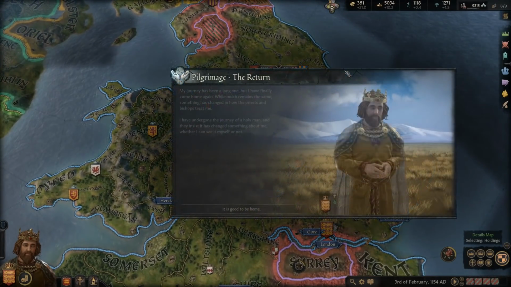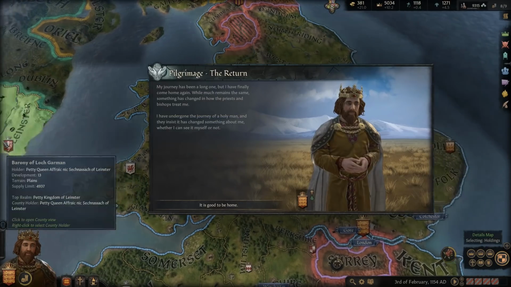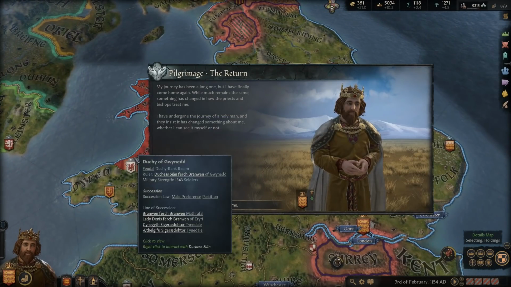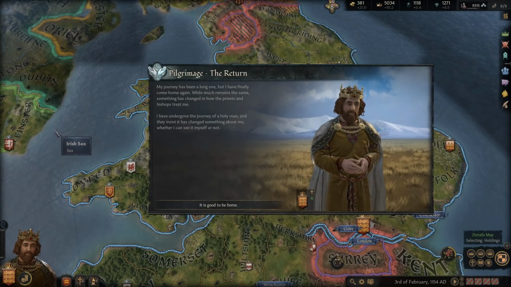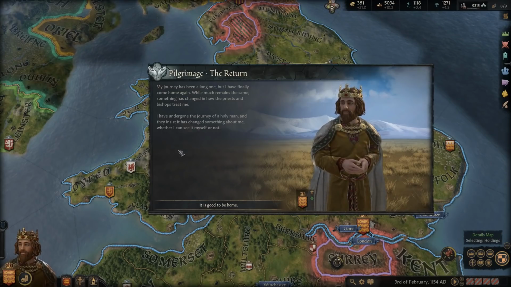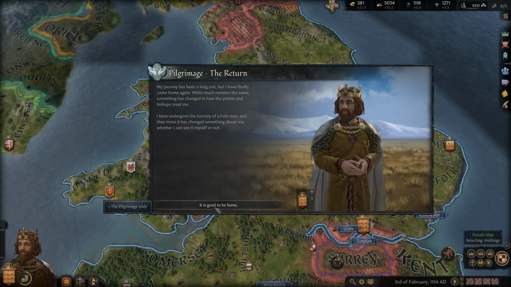Can't spend any more money except for on events. The Return. My journey has been a long one, but I have finally come home again. While much remains the same, something has changed in how the priests and bishops treat me. I have undergone the journey of a holy man, and they insist it has changed something about me, whether I can see it myself or not.